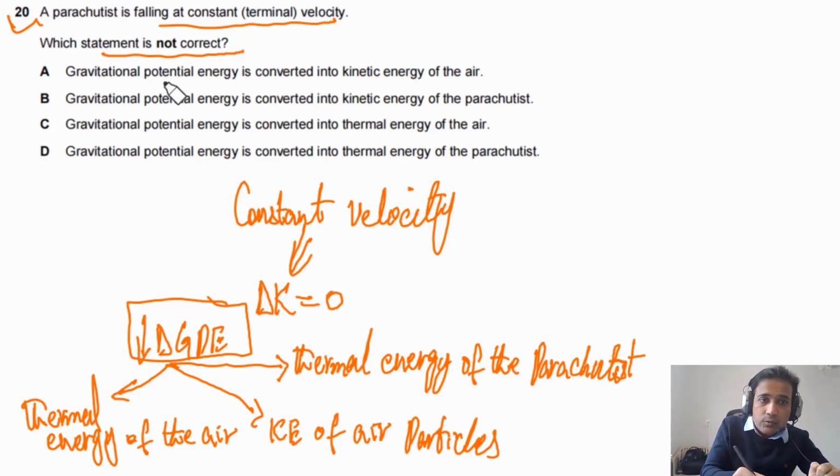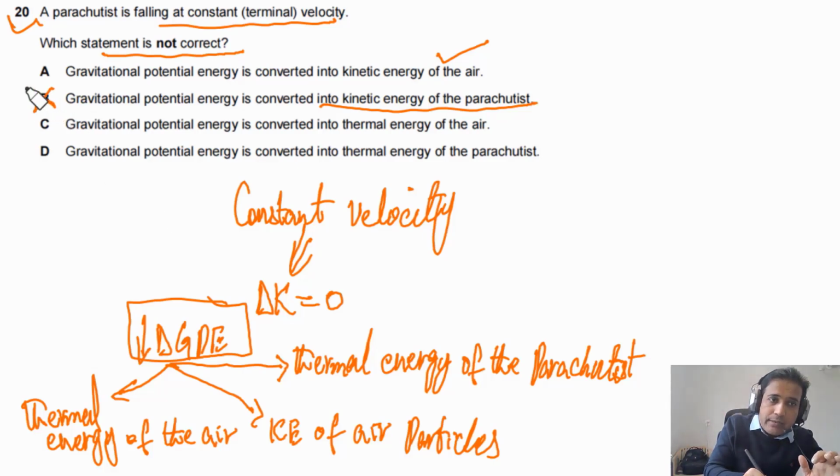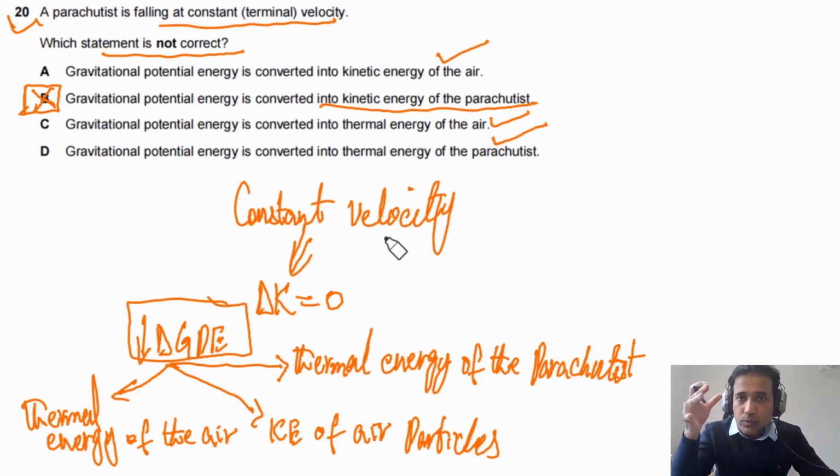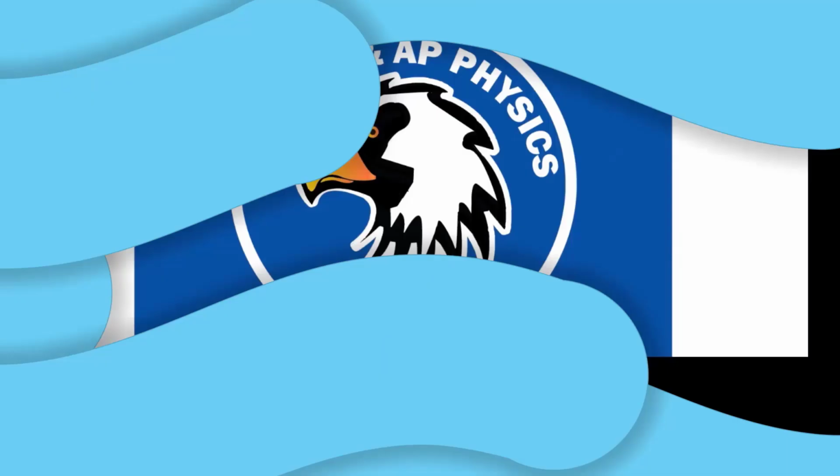The question is asking which statement is not correct. Gravitational potential energy is converted into kinetic energy of air. This is correct. Converted into kinetic energy of the parachutist. No, the parachutist's kinetic energy remains constant. So this statement is incorrect, and this is the answer. Converted into thermal energy of the air. This is correct. Into thermal energy of the parachutist. This is also correct. So these are very important points you need to understand to answer questions next time, not only to answer this question.